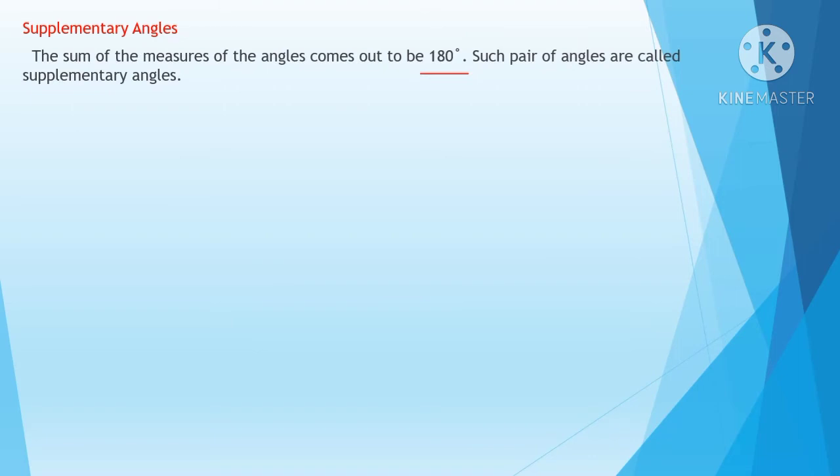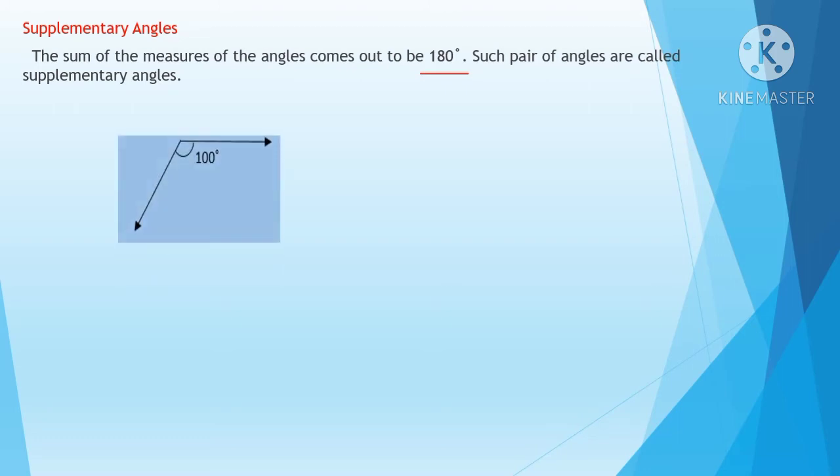The sum of the measures of the angles comes out to be 180 degrees. So they'll be giving two angles. When you add, that is known as the sum. When you add the two angles and the answer is equal to 180 degrees, then such a pair of angles is called supplementary angles. Look at here, one example.